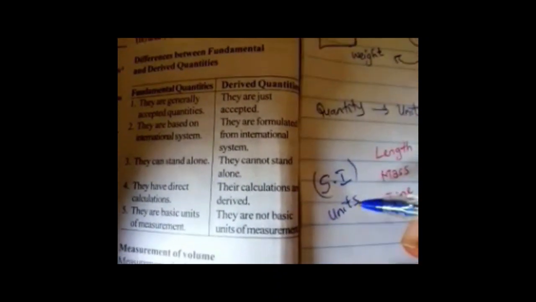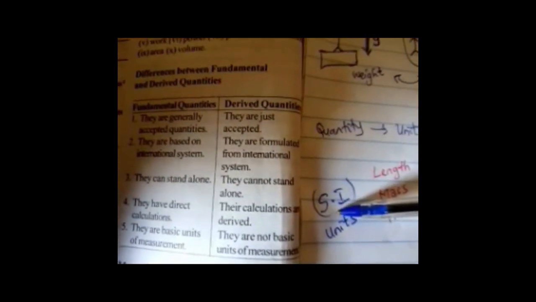So, the fundamental quantities are based on the international system, which is the SI units of measurements. So these fundamental quantities are based on the SI units. So derived quantities, like the name implies, derived, they are formulated from the SI units.